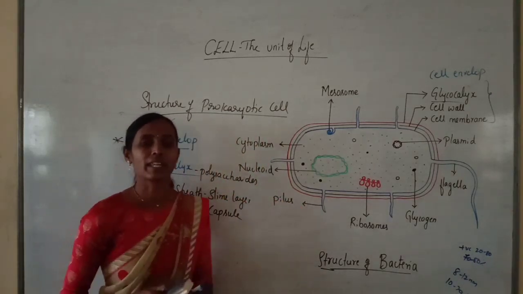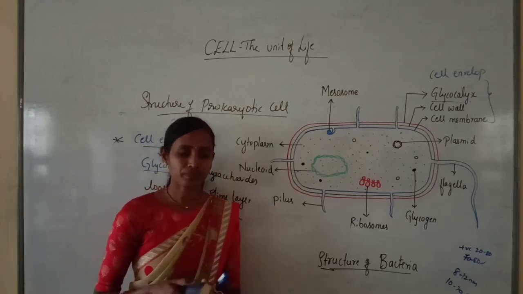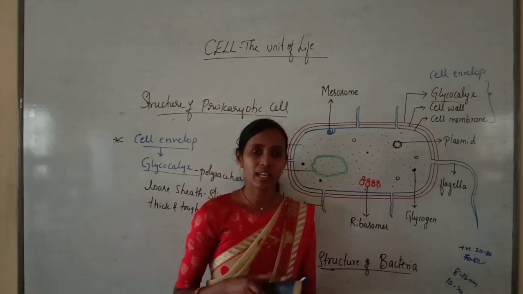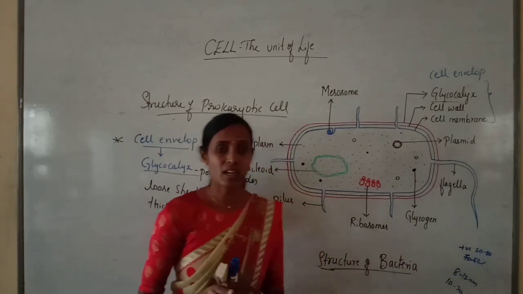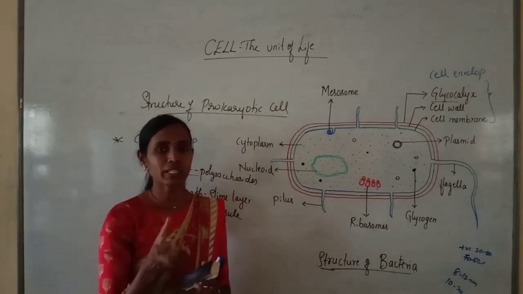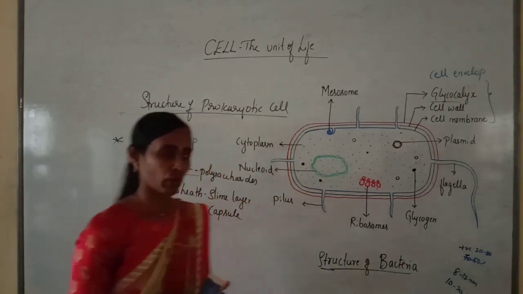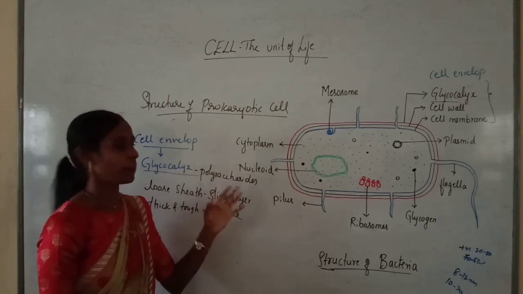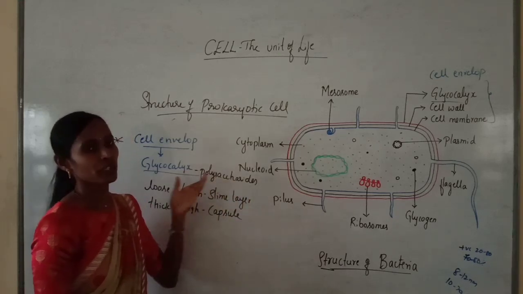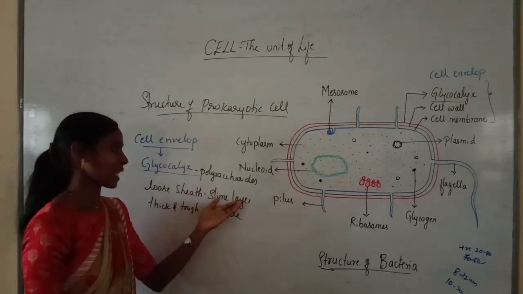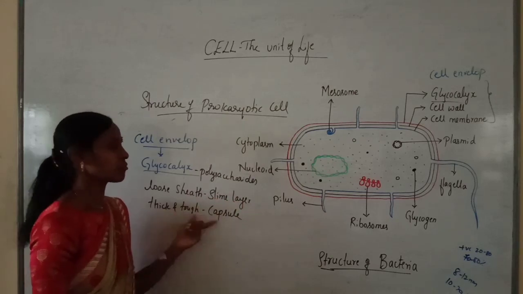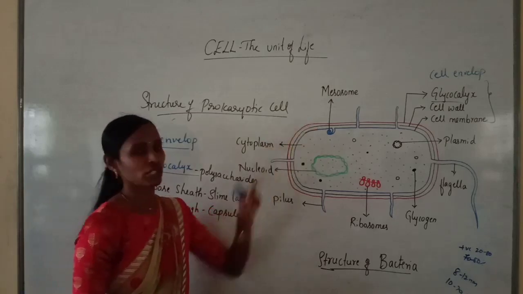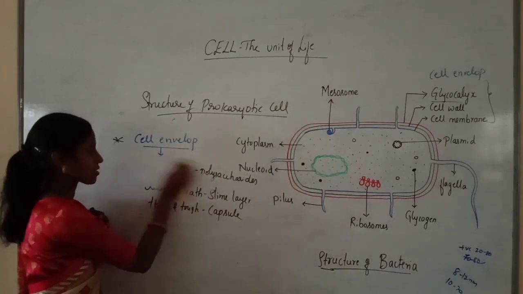And this glycocalyx also provides protection from antibiotics, or we can say toxic chemicals, drugs, etc. So that is the importance of glycocalyx. So the glycocalyx is the outermost layer made up of polysaccharides, which may be a loose sheath called a slime layer, or a thick and tough layer called a capsule. So this is about the outermost layer called the glycocalyx.